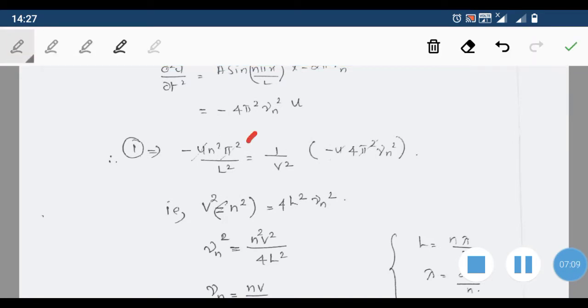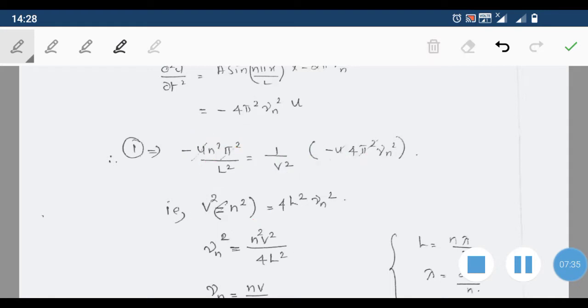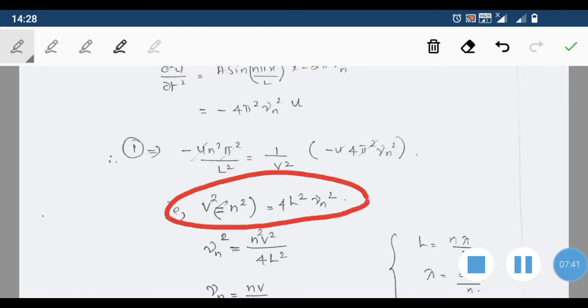Cross multiplying, v² into n² is equal to 4l² into ν_n². The u's cancel, here u and here u. So the remaining terms combined together can be written as v² n² equal to 4l² ν_n², or ν_n² is equal to n²v² divided by 4l².